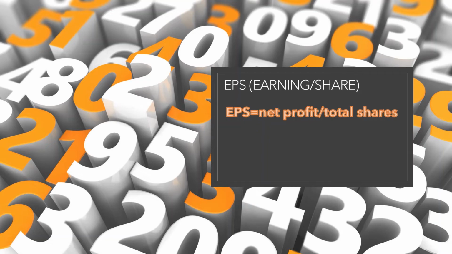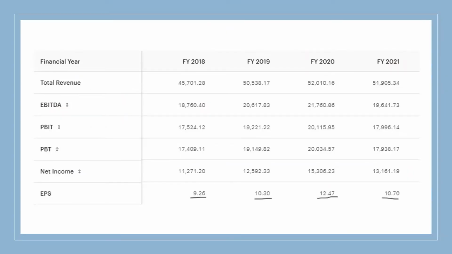The second factor is earnings per share. It's the net profit allocated to each outstanding share of the company in the latest year. For example, if a company has 10 shares and profit in that particular year is 100 rupees, then the earnings per share will be 10 rupees per share. If you see the EPS of ITC from 2018, it's continuously increasing, which is a good sign for the investment checklist. If it's decreasing continuously year on year, that means the company is not at all performing well.